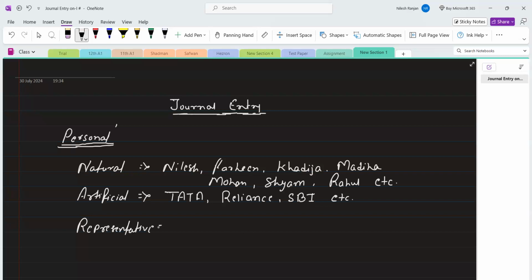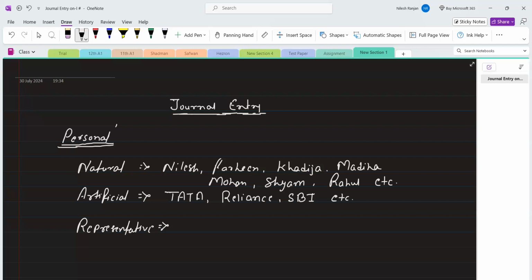Now the last one is representative. Representative means the words we use where we cannot use the name of any person. Like if you have studied pronoun, pronoun has the same meaning. The word which is used instead of a noun is called pronoun.